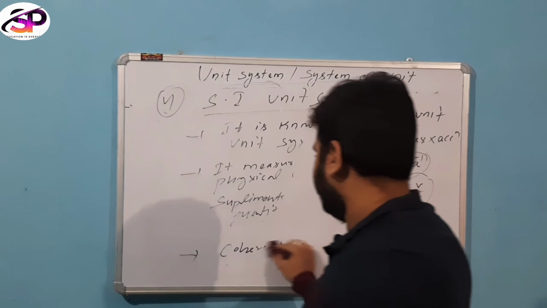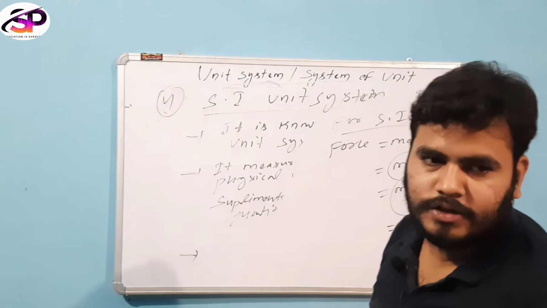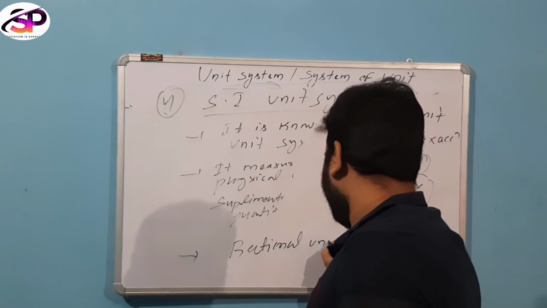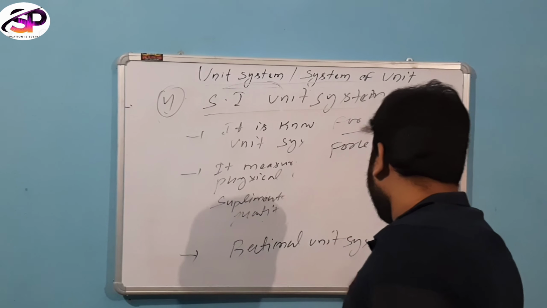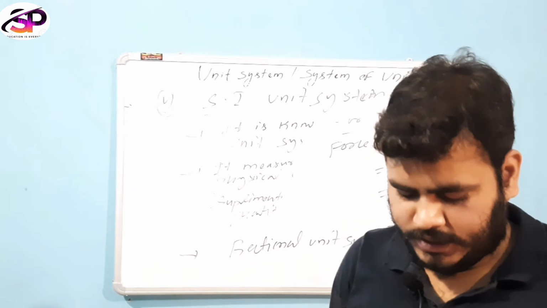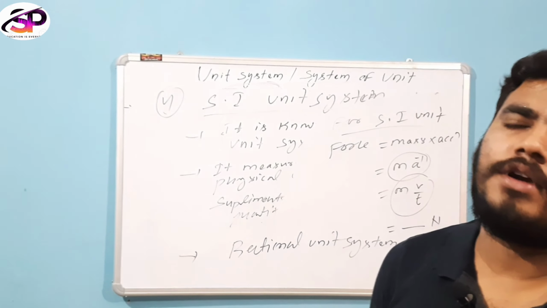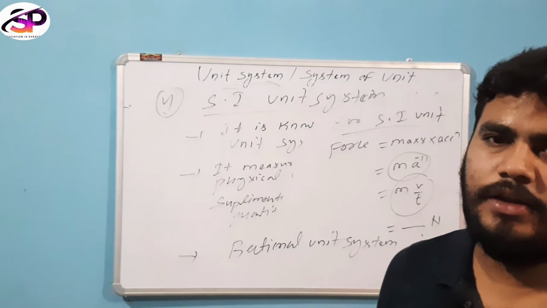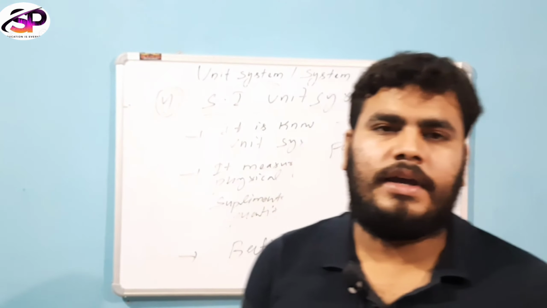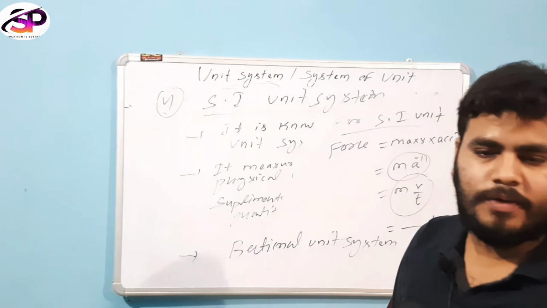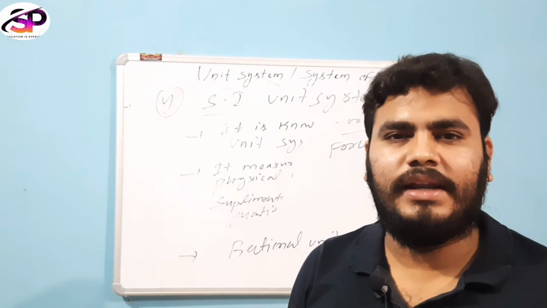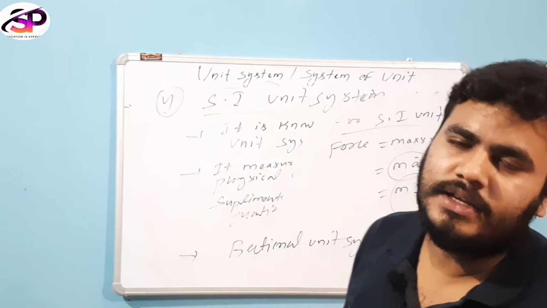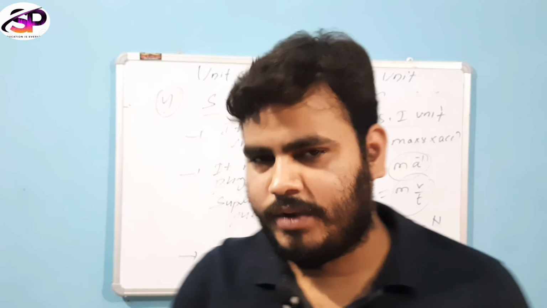Then another point is that the SI unit system is also a rational unit system. What do you mean by rational unit system? It is a system of units in which all the units of physical quantities that are qualitatively similar are expressed in the same unit.